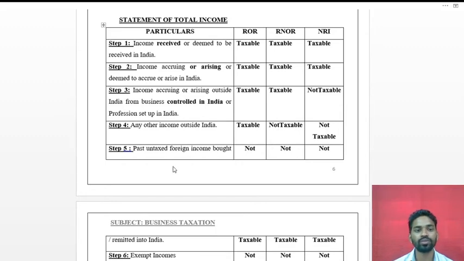Next, the past untaxed foreign income brought. Whatever past untaxed foreign income there is, it will not be taxable for all the three cases: the resident ordinary resident, the resident but not ordinary resident, as well as the non-resident.